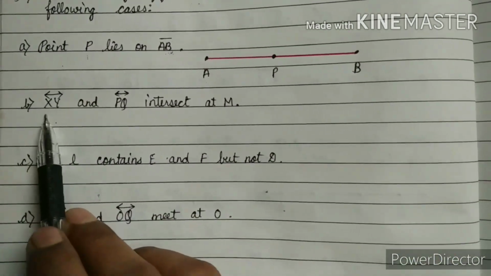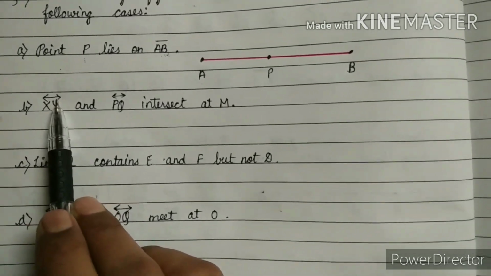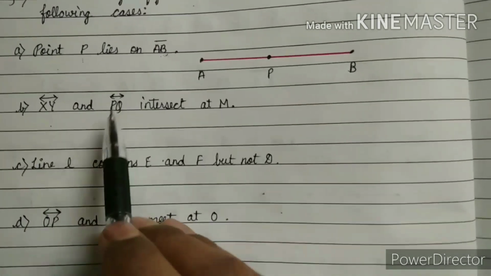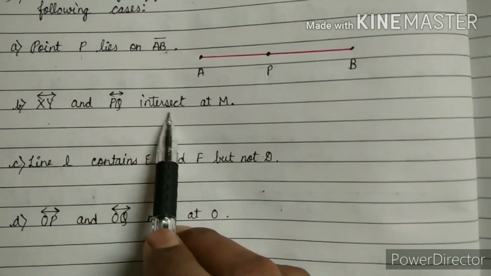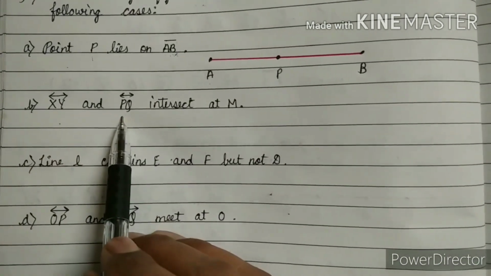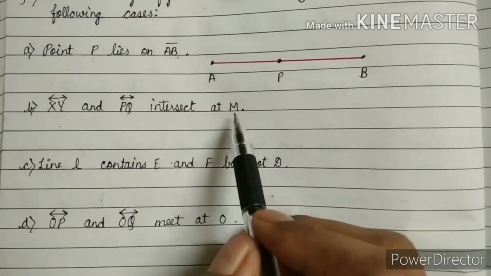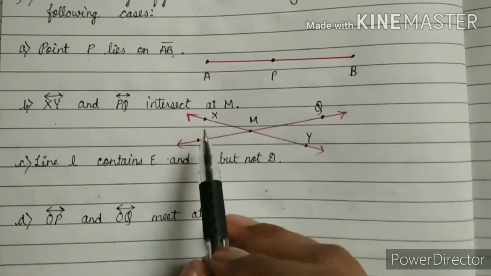The next is line XY. XY has two arrows, that's why XY is a line, and PQ is also a line. XY and PQ intersect at M. So we draw lines XY and PQ, and their meeting point is named M, in this way.